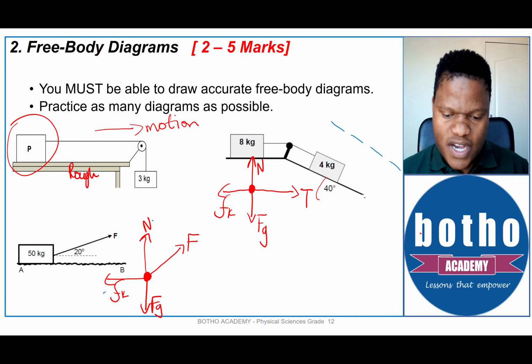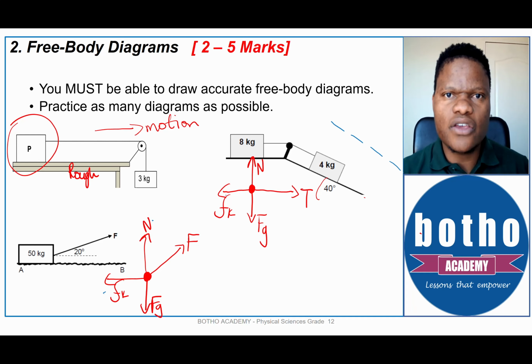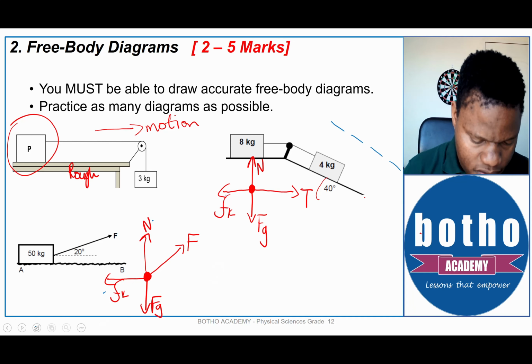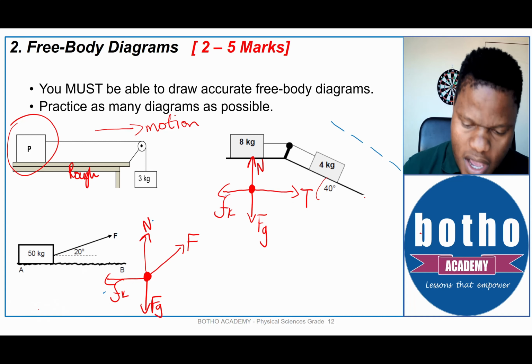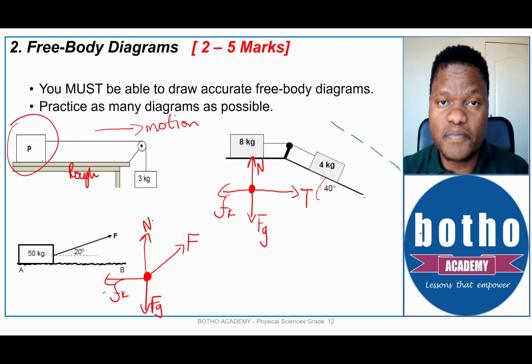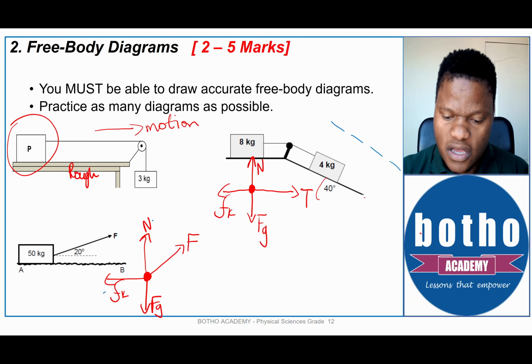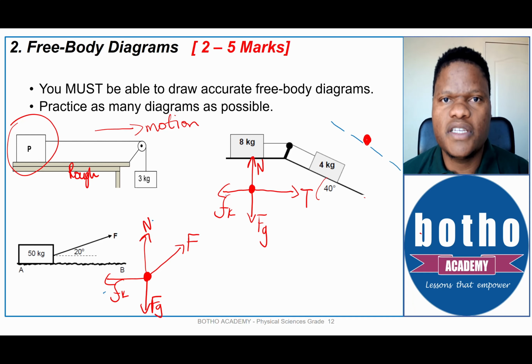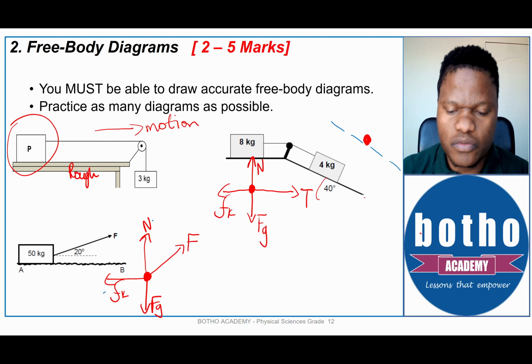It is there to guide you to draw an accurate free body diagram. After you've drawn the blue broken line on my screen, that represents the surface. You can do that with the pencil. There's my surface, and there's my object.